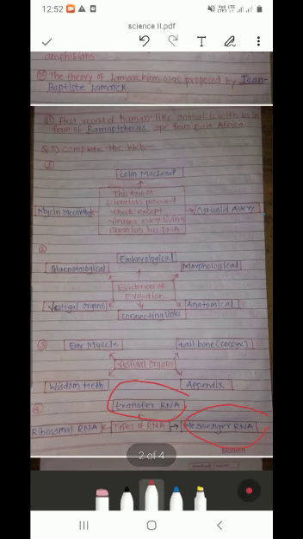Now, types of RNA. You have studied in 9th standard 3 types of RNA. Those only are given here: messenger RNA, transfer RNA, and ribosomal RNA. Messenger RNA is also known as mRNA.